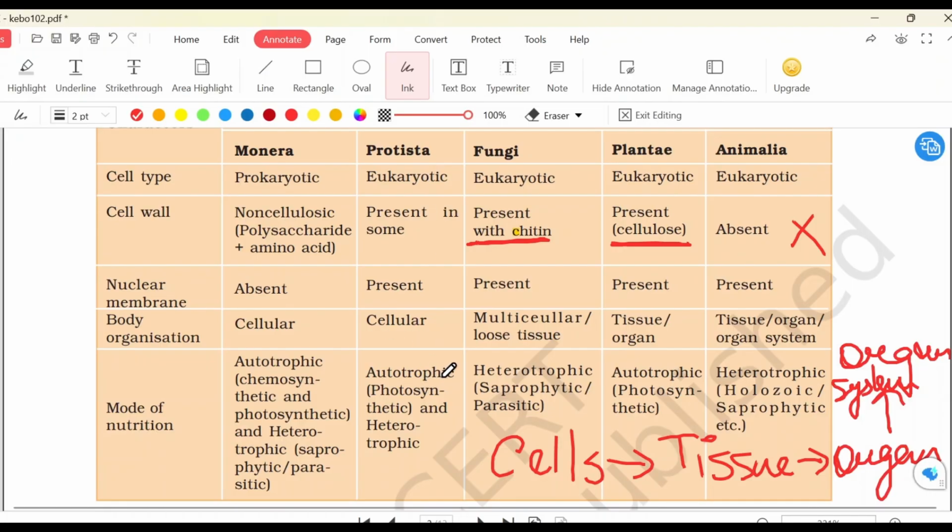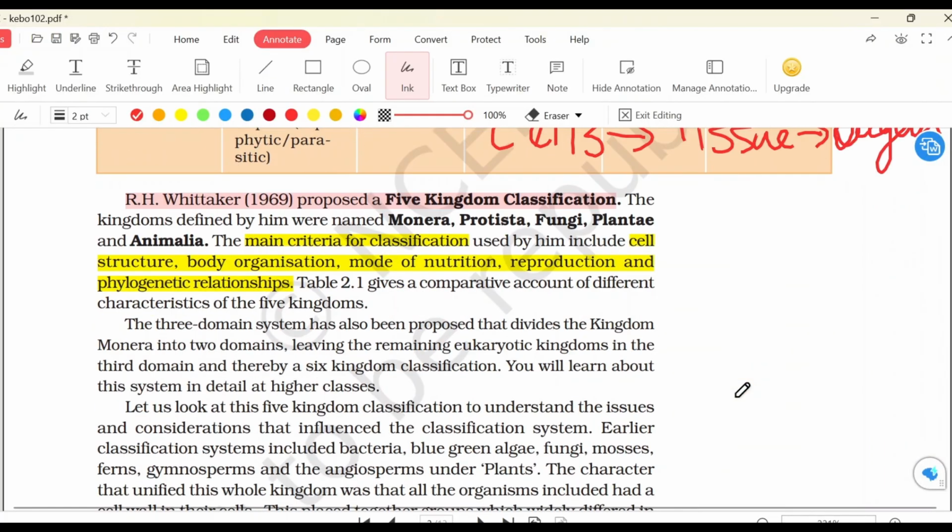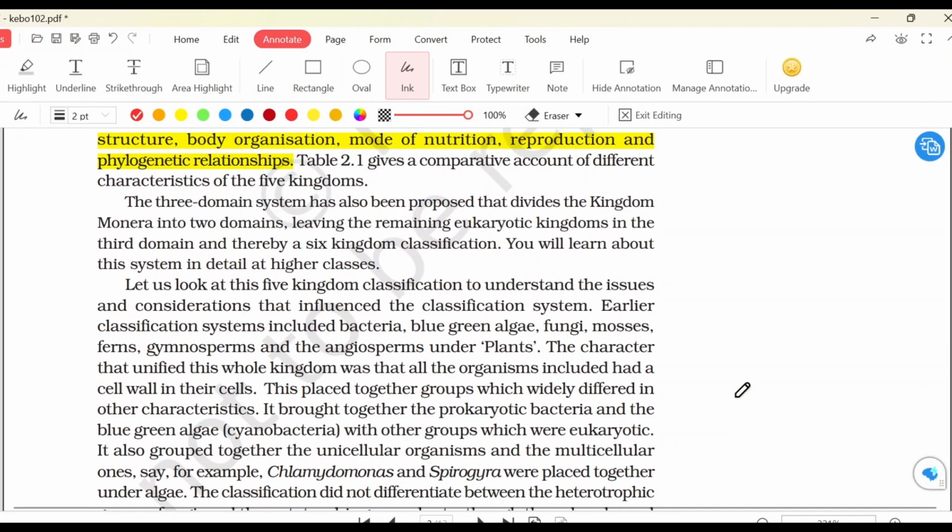Now Protista is autotrophic because they can perform photosynthesis, and some of them are heterotrophic. Fungi is definitely heterotrophic, obligate heterotrophic, saprophytic or parasite. Plantae, autotrophic, all plants are autotrophs, they perform photosynthesis. Animals are mostly heterotrophic, holozoic or saprophytic. We are holozoic, we are not saprophytic. So we have seen R.H.